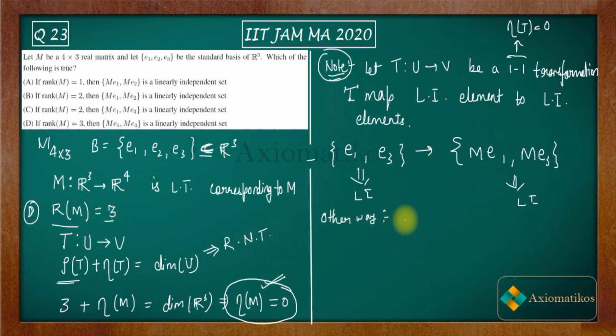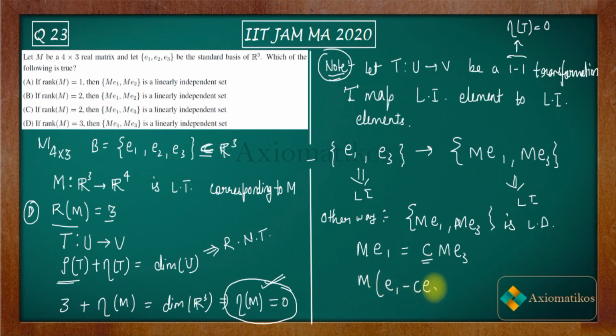All right, so the other way will be, let us assume that this set is linearly dependent. Then what will happen? That means there will exist a constant C such that M of E1 is C times M of E3. That's the definition of a linearly dependent set of two elements. So you will get a constant C such that this is C times this. Now from here what do you get? M of E1 minus C E3 is equal to 0. That's the property of linear transformation. I took this thing to the left side and then applied the property of linear transformation.